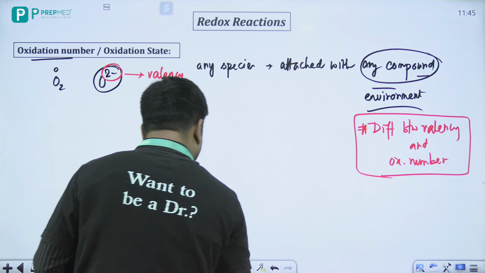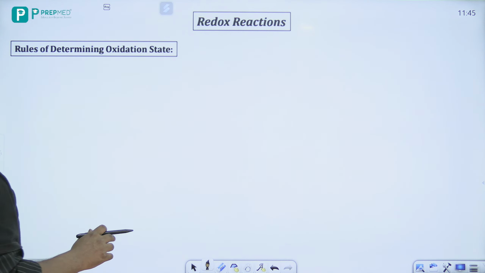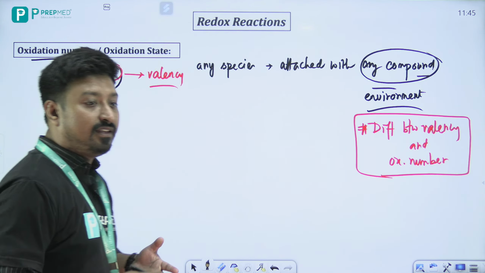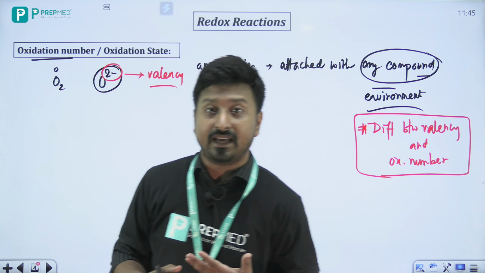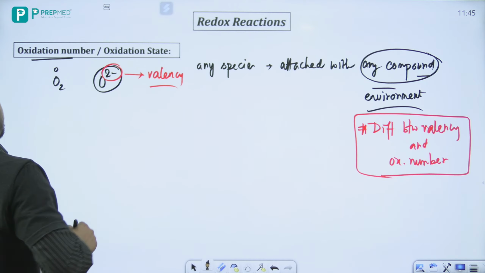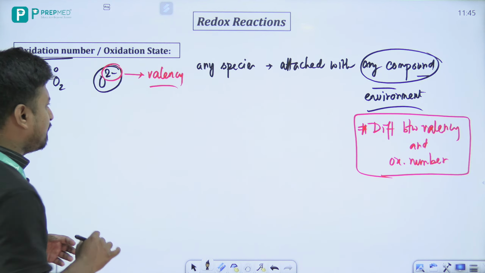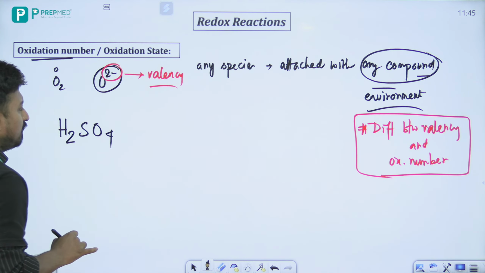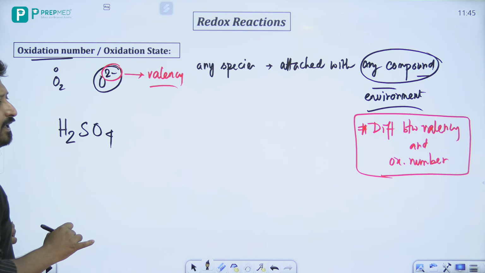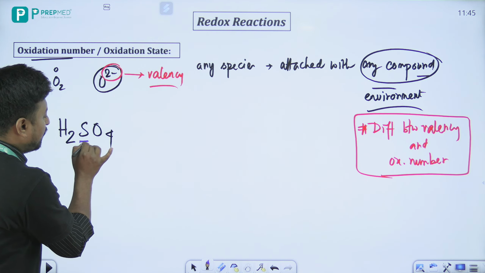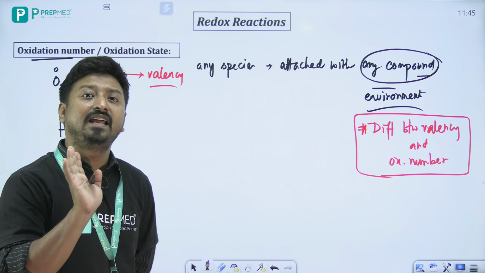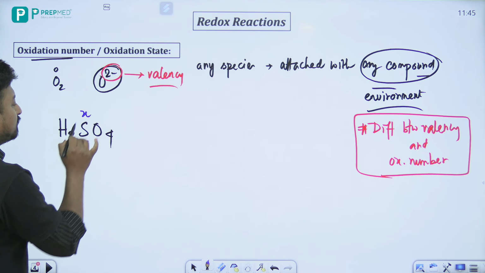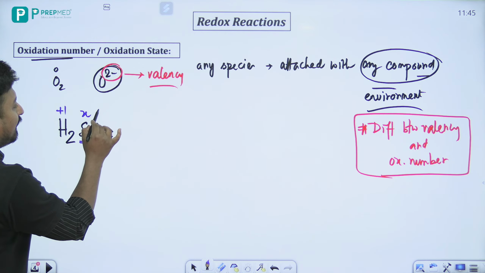Now, let's move to the discussion. Let's take a simple example, H2SO4, our lovely sulfuric acid. Now what we will do here: there is a rule to determine the oxidation state of any species. Let's say I'm targeting sulfur, and the oxidation state of sulfur is X. And we know that hydrogen is +1 and oxygen is 2 minus.